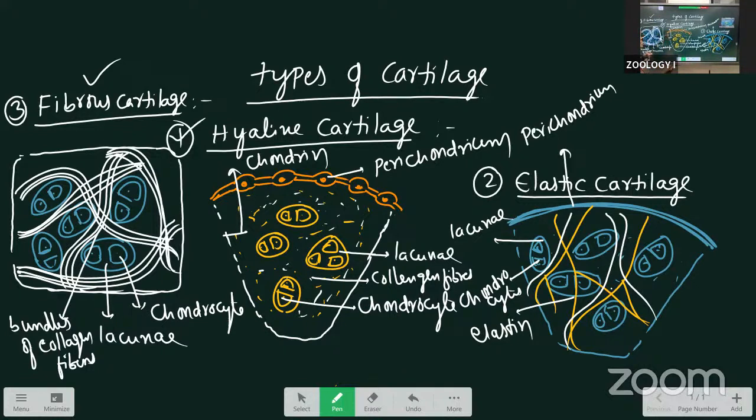Weakest is the hyaline cartilage, strongest is the fibrous. Why? Because inside it, minute collagen fibers are present. In the fibrous cartilage, bundles of collagen fibers are present. Both hyaline cartilage and elastic cartilage have the outer membrane, the perichondrium, but in the fibrous cartilage, the perichondrium is absent. This is about the types of cartilages.